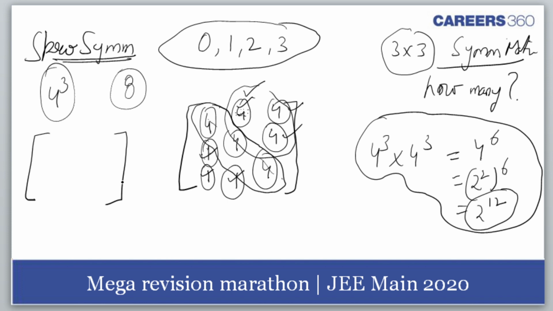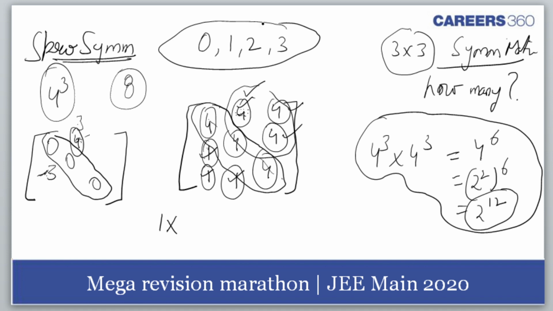Okay, so let's see. Here only 0, 0, 0 would come. So for the skew symmetric matrix, for the diagonal elements we have only one option. Asmita, you are giving me 4 raised to power 3. Okay, just hold on. This place can be filled in how many ways? 4 ways. Am I right? And this place has to be the exact opposite of this. But they can interchange as well. I hope you understand. Suppose you write here 3, then minus 3 has to come here. But if 3 is here, then minus 3 can be here. Am I right or wrong?